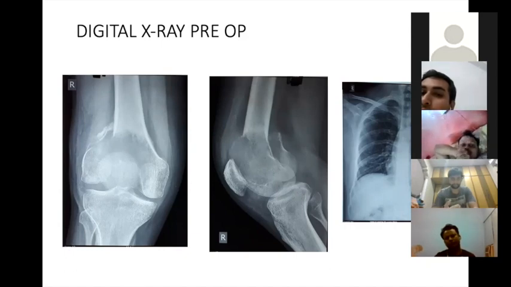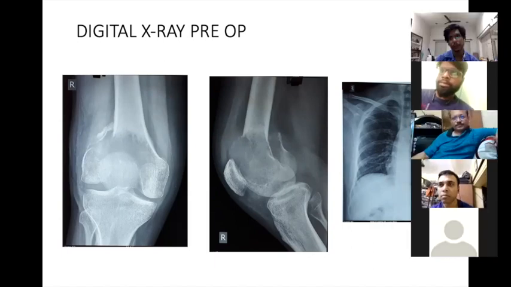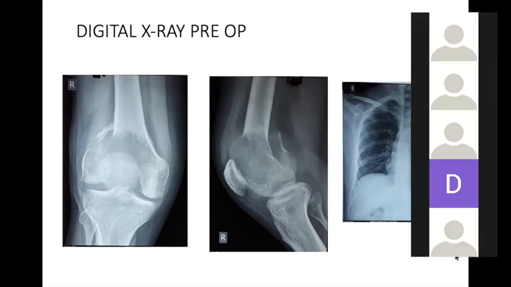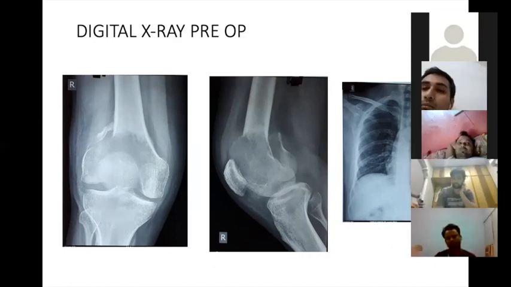For metastasis, we can do two things. First is a bone scan to find out the hotspots. The second is MRI, which we have already done. In MRI, we usually find the skip metastasis. If we do not find skip metastasis anywhere, then we can go ahead with the treatment planning.